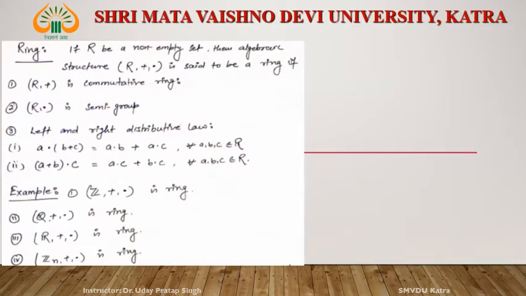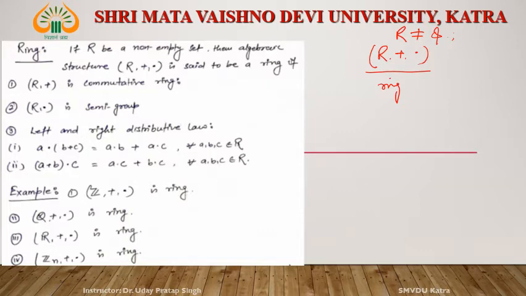If R is a non-empty set, then R with respect to two operations, plus and dot, where this plus and dot are not the usual addition and usual multiplication, this algebraic structure is said to be a ring if it satisfies the following conditions.